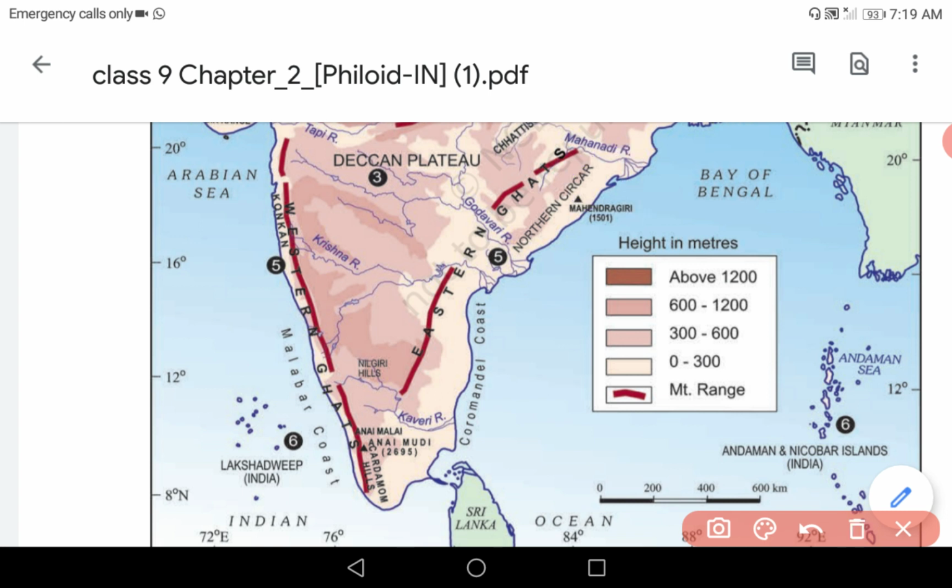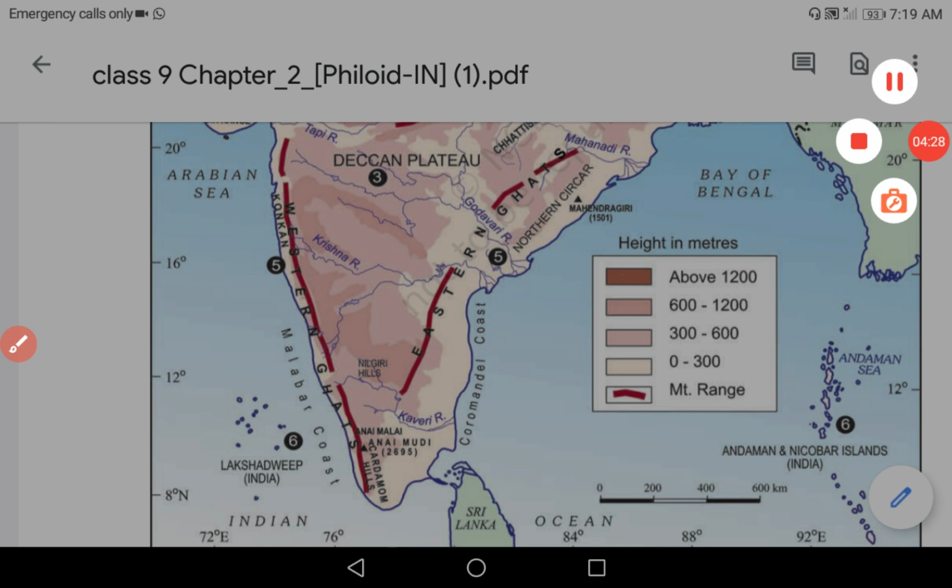So dear students, today we have discussed about the coastal plains of India. In our upcoming videos, we will be discussing about the island groups.